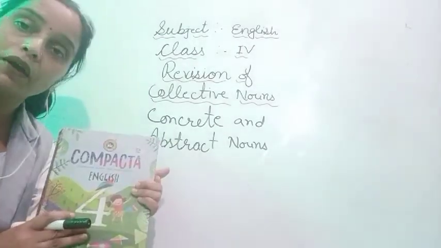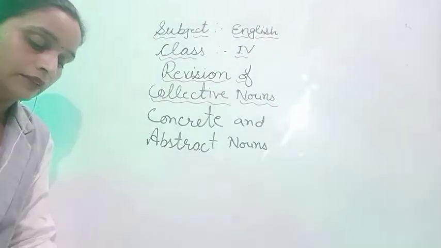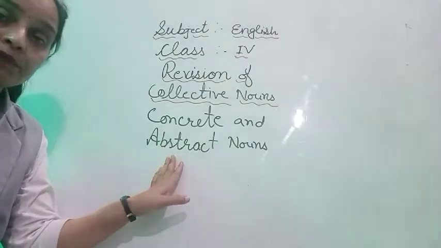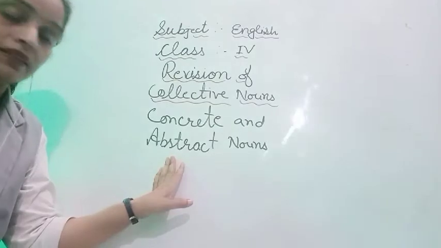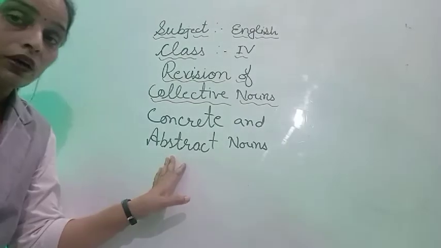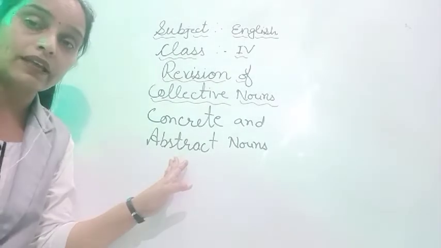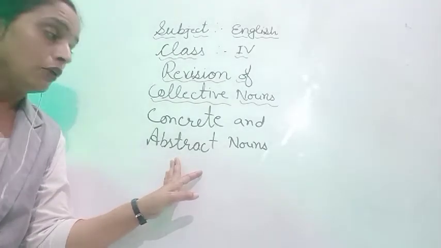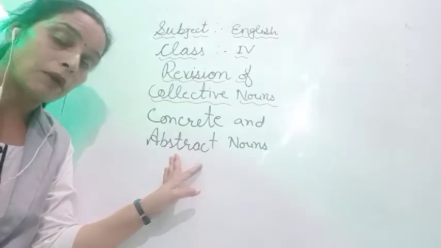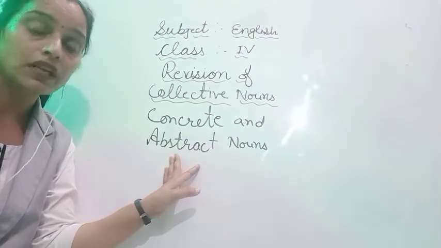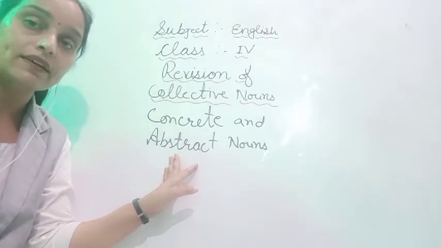ये क्या है आपका? Concrete noun है. Fine. In another way, abstract noun. Abstract noun means the things that we can only feel and experience. जिनको हम केवल feel कर सकते हैं, experience कर सकते हैं उनका. We can't touch them, we can't see them. हम उनको देख नहीं सकते, हम उनको touch नहीं कर सकते, but उनको feel कर सकते हैं.